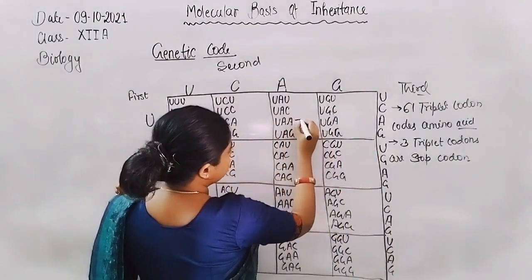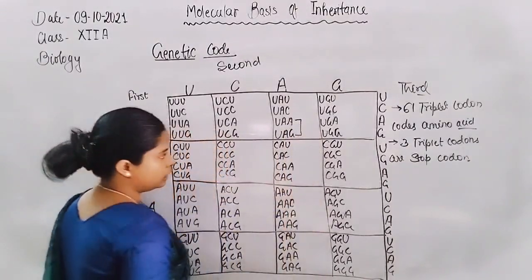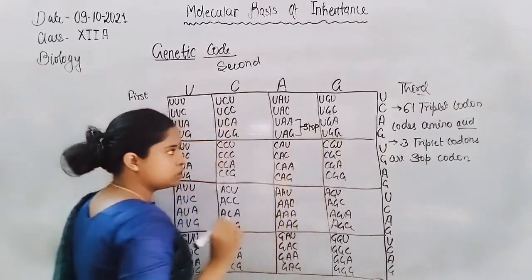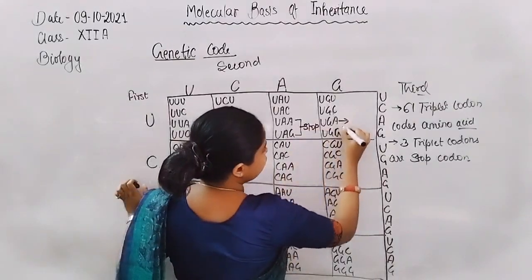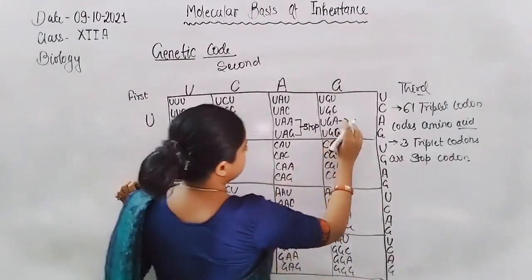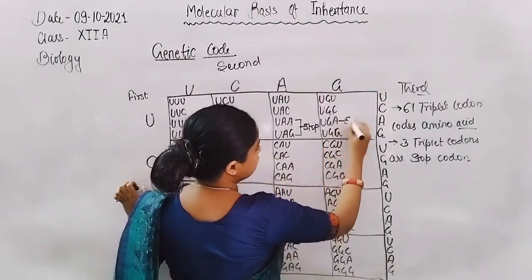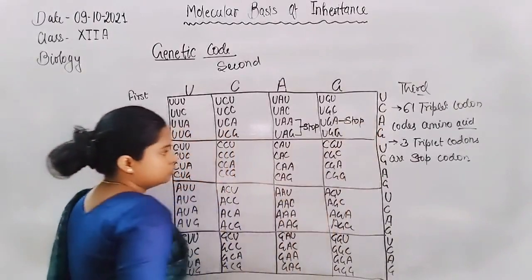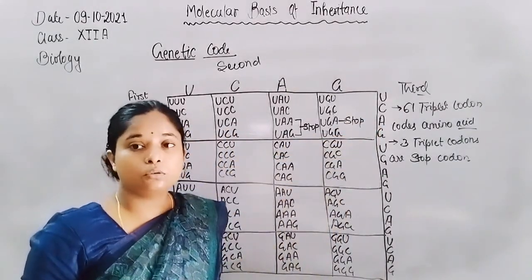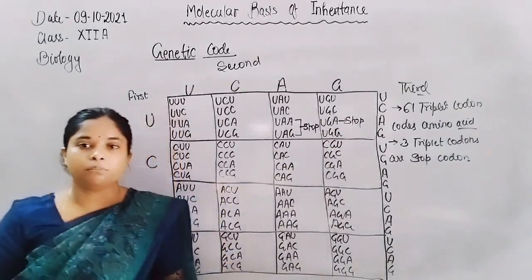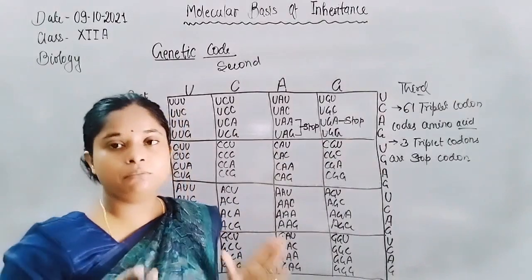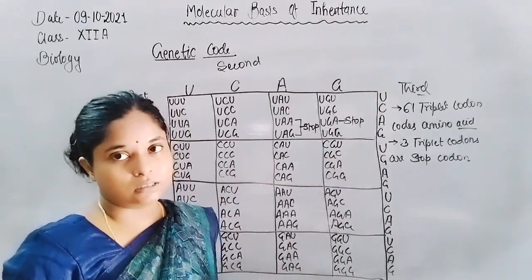How many codons are there which do not code any amino acid? UAA and UAG, stop codons, they do not synthesize, and here is the UGA, again a stop codon. So these 3 stop codons do not code any type of amino acid. They actually stop or terminate the protein synthesis.